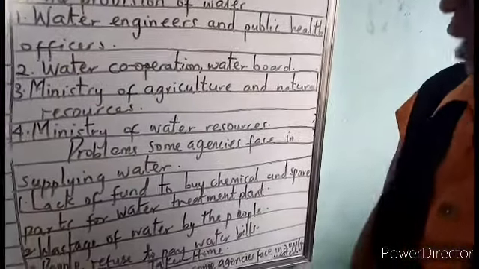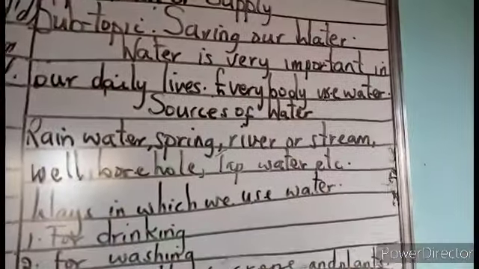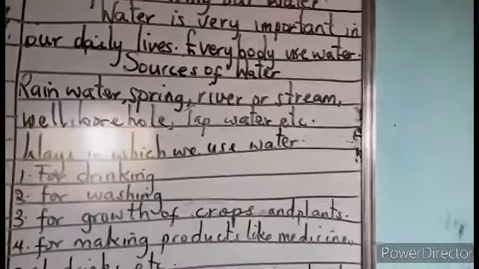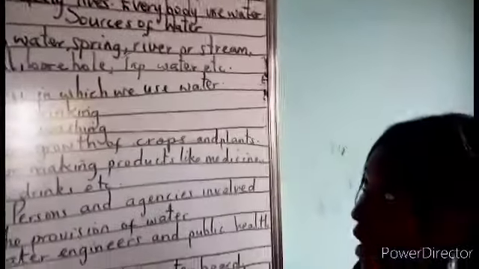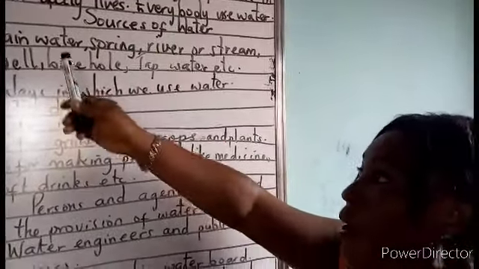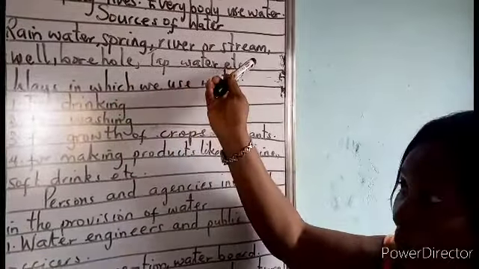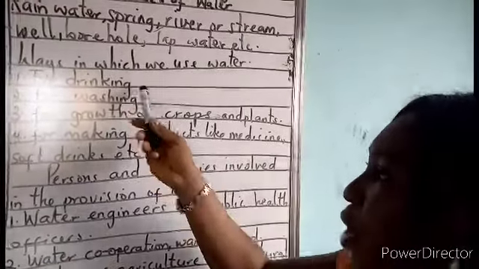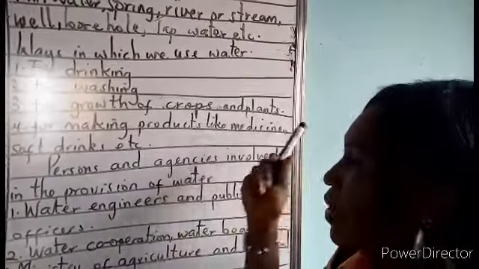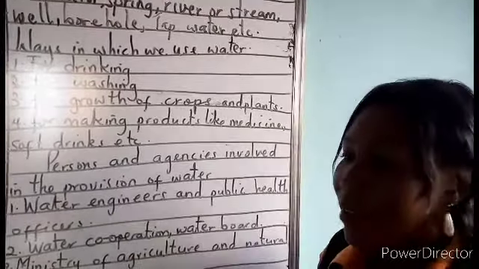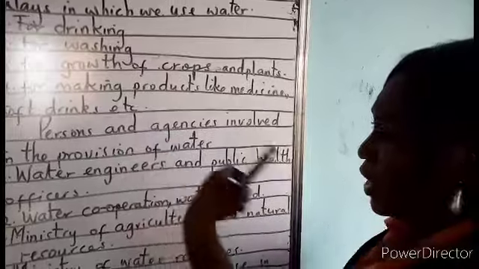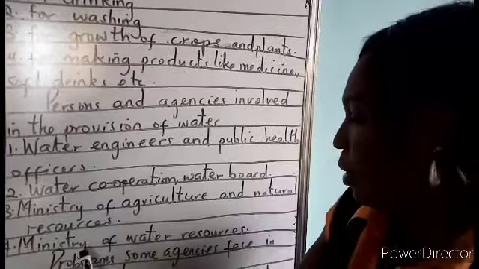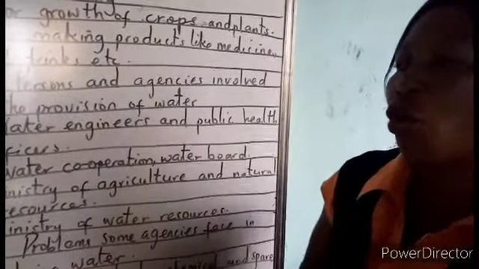So now let's look at a rough recap of what we've been talking about so far. We said water supply. We define water as a liquid substance that doesn't have any taste, doesn't have any odor. So we said water is very important in our daily lives. We talk about the sources of water, where water comes from: rainwater, spring, river, or stream, well, borehole, or tap water. Then ways in which we use water: for drinking, for washing, for growth of crops and plants, for making products like medicine and soft drinks, and so on. Now we have people and agencies where water comes from: water engineers, water corporation, Ministry of Agriculture, Ministry of Water Resources. So these are the people that supply water to everyone.